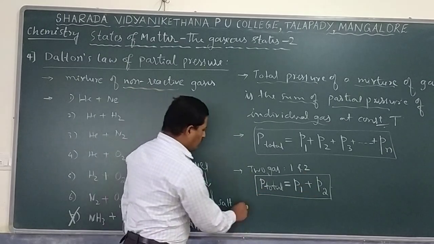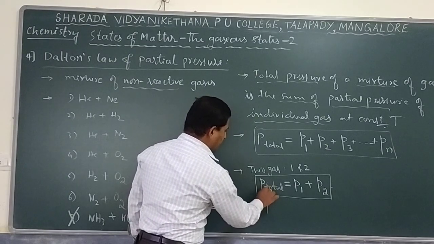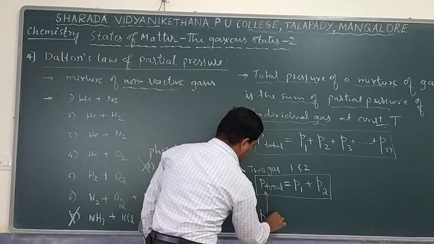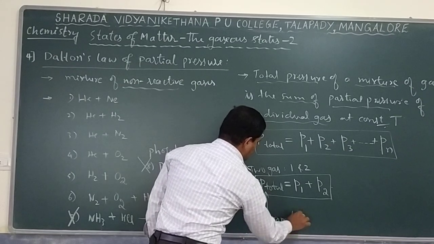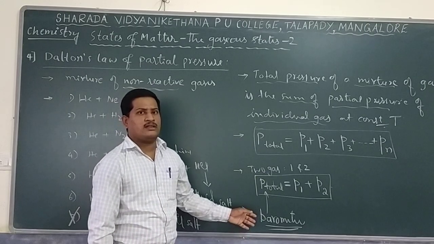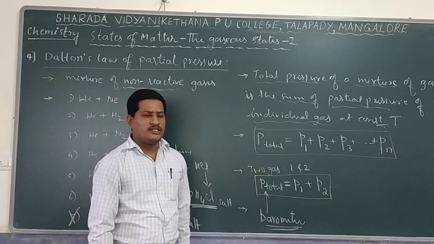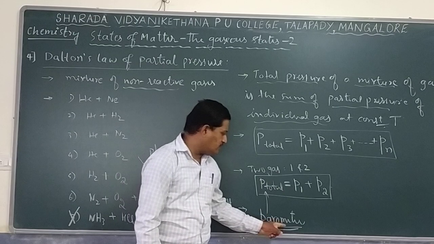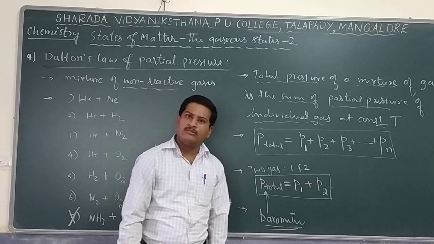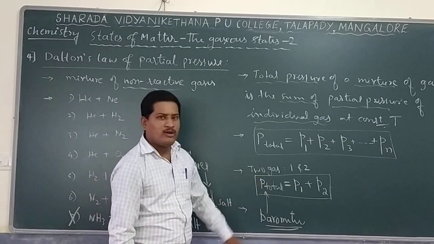Normally, total pressure can be measured using one instrument, called a barometer. So a barometer is used to measure the total pressure of a gaseous mixture. And if you know the total pressure, the individual pressure can be calculated. So this is an important relation.